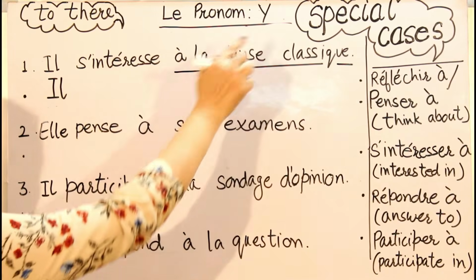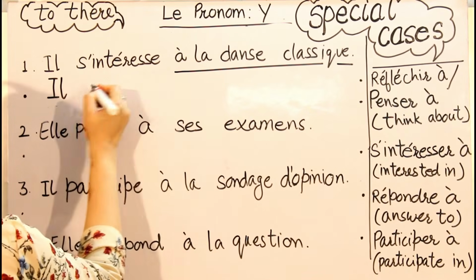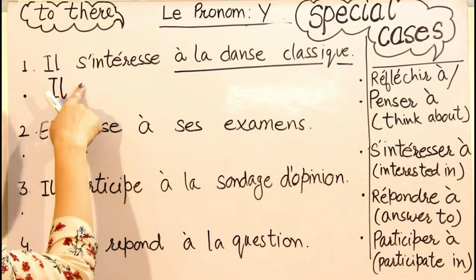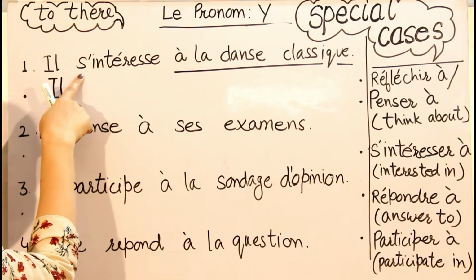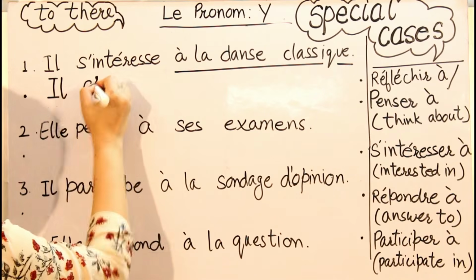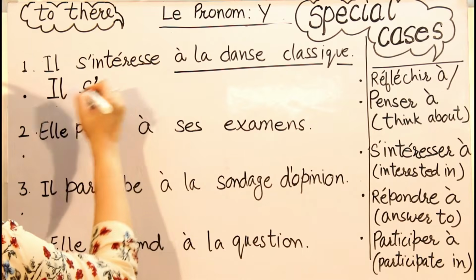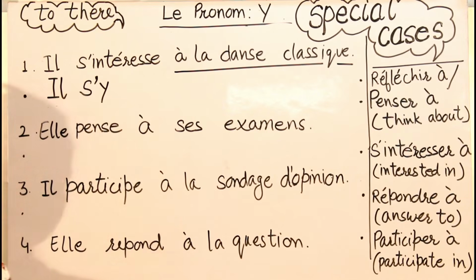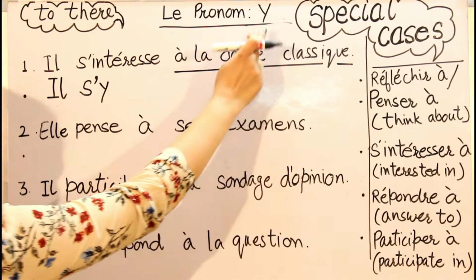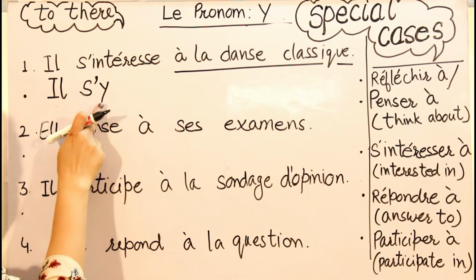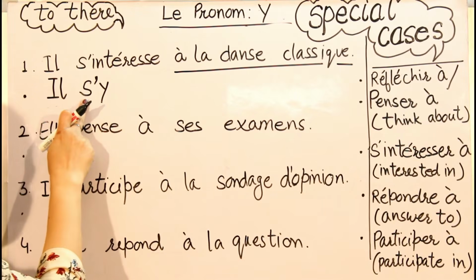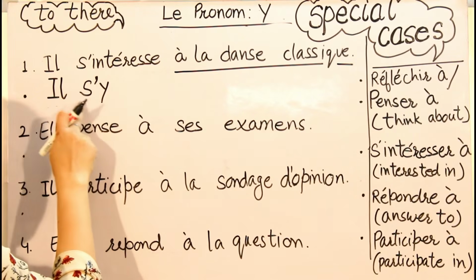So I will replace it with pronoun Y. But as we know that me, te, nous, vous are always written first, one pronoun is already written here. So I will write this first, then I will add this mark and I'll write this. Why am I doing this? Because it is SE and this Y is giving the sound of E here. So I have dropped the E of this SE. Okay, so it will be read like S.